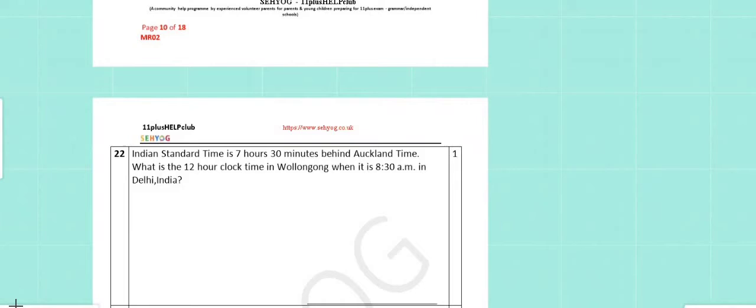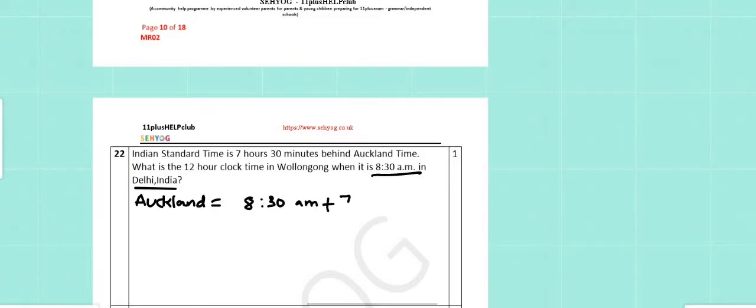In question number 22, Indian Standard Time is 7 hours 30 minutes behind Auckland time. The time in Delhi, India is 8:30 am. So Auckland's time will be 7 hours 30 minutes ahead of the Indian time.